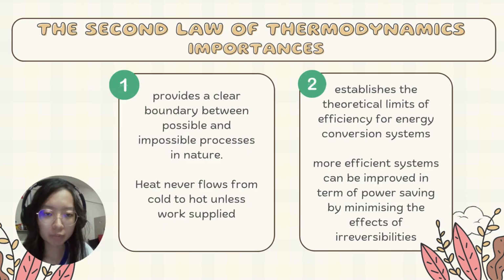Finally, let's move on to the importance of the second law. First, it sets a clear boundary between possible and impossible processes. For instance, heat will never naturally flow from cold to hot unless work is supplied. It also defines the theoretical limits of efficiency for engineering systems. So this encourages the design of systems to be more efficient by approaching the ideal system and minimizing the irreversibility that occurs.